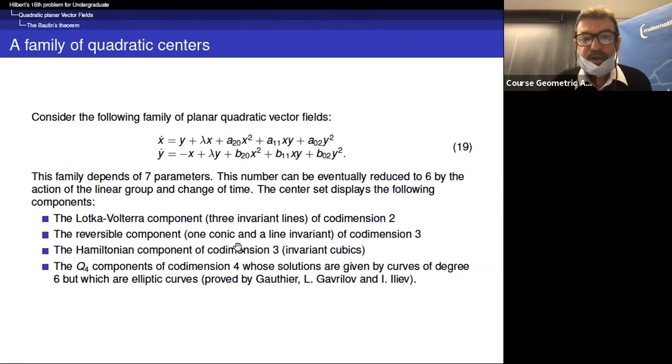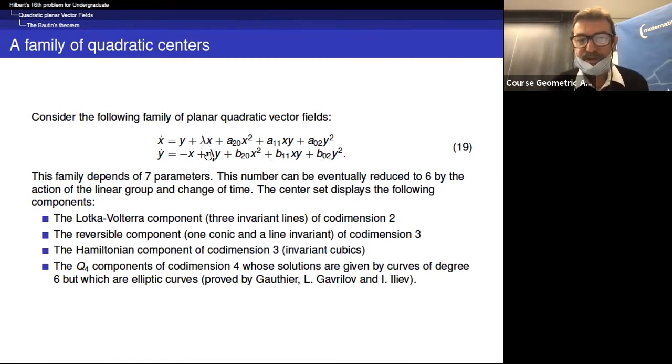So I should have written this in the very beginning of this part. So this is the family that we consider more specifically. You have the rotation. You add some term which breaks the rotation, breaks the centers, and makes a focus.